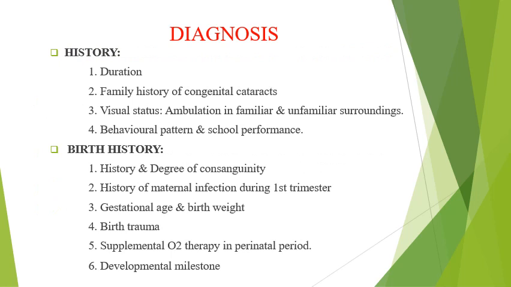Next one is the diagnosis. The main part is the history. It is presented, how long it's present, the duration of the presentation, and family history of congenital cataract, and visual status, ambulation in familiar and unfamiliar surroundings, and behavioral pattern and school performance.